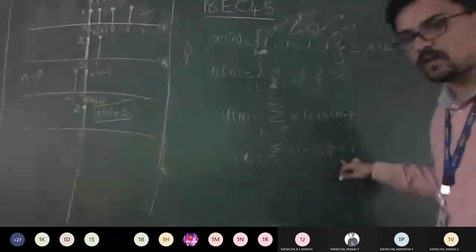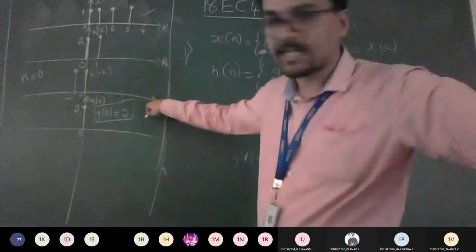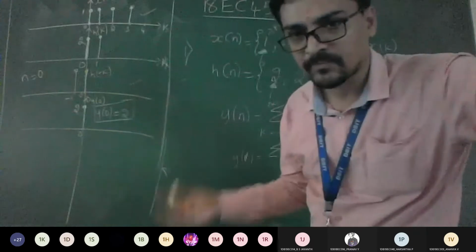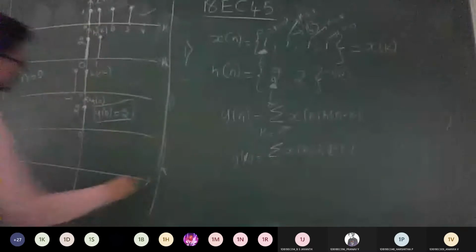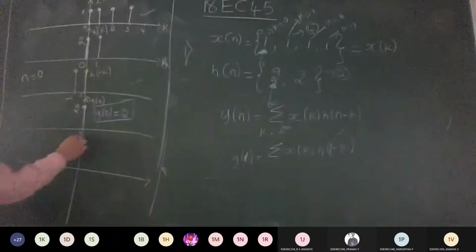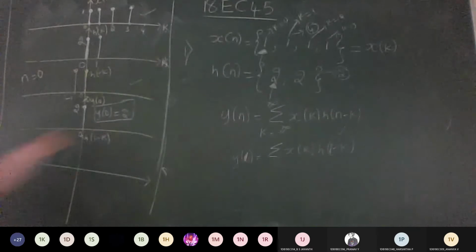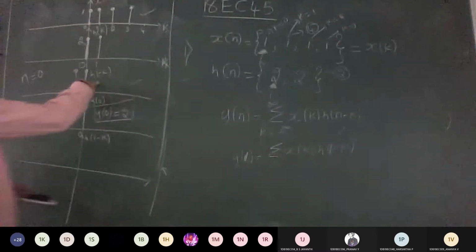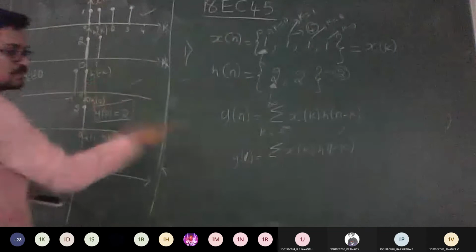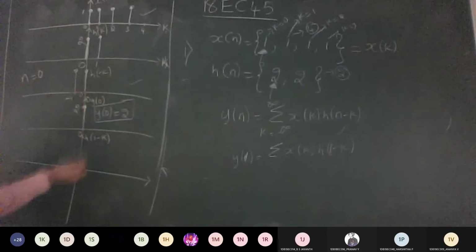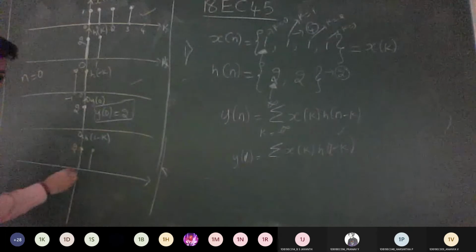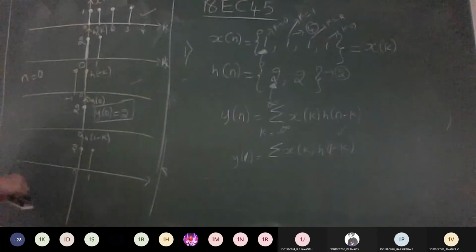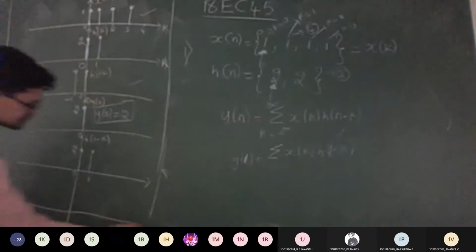Right? So now you need to plot 1 minus k. I taught you, right? Whatever h of minus k is there, you delay it by 1, then multiply with h of k. Simple concept, right? So now we'll go with n equal to 1. I want h of 1 minus k. How to plot h of 1 minus k, I taught you: whatever h of minus k is with you, delay by 1. So this will come here, this will come here. Is it like this only? Yes, sir. Guys, understood? Now tell me, what is the answer for y of 1?